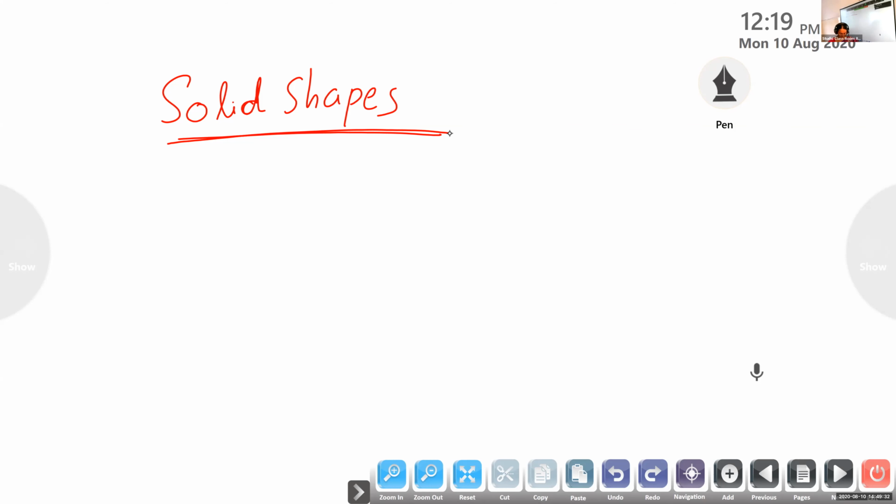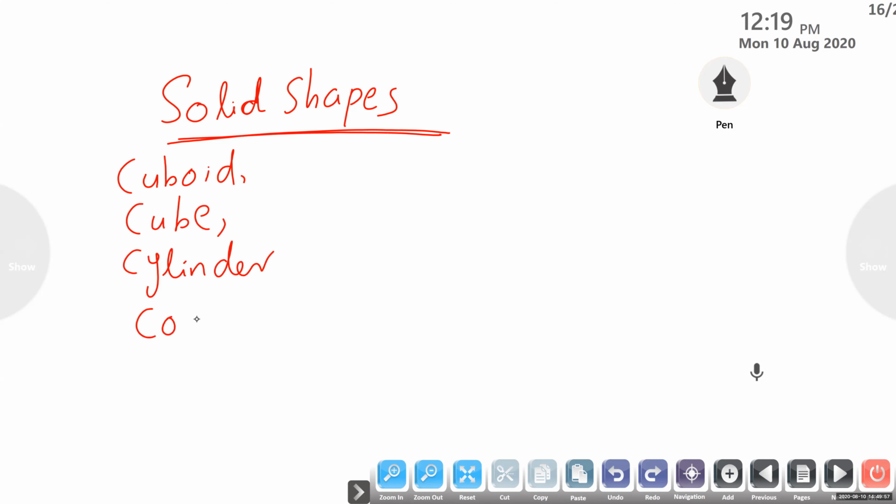So, solid shapes. What are the examples for solid shapes? Cuboid, cube, cone, cylinder, hemisphere, sphere, pyramid. A box is an example of a cuboid.